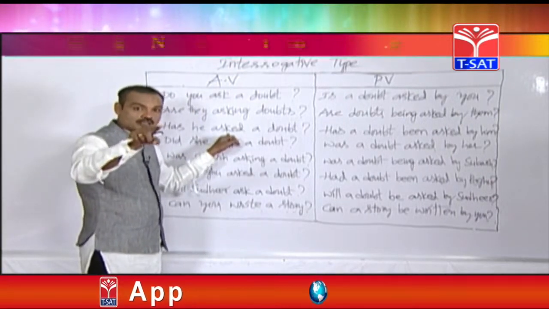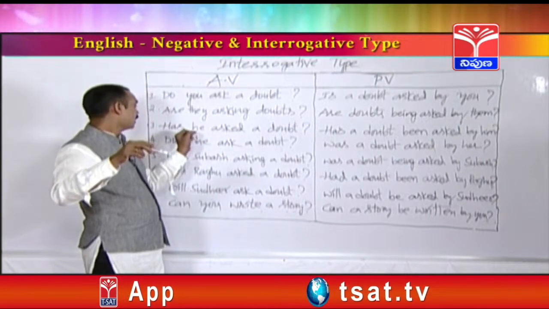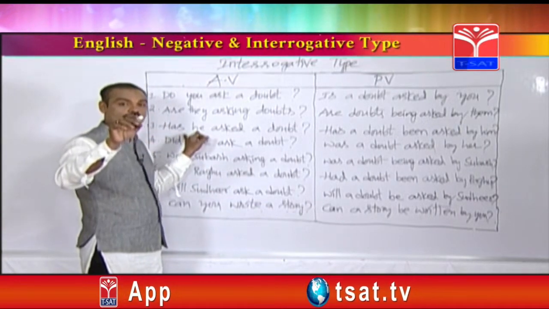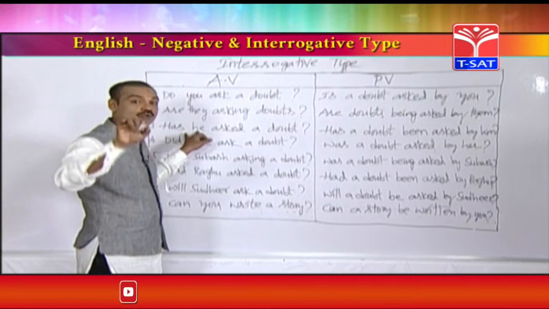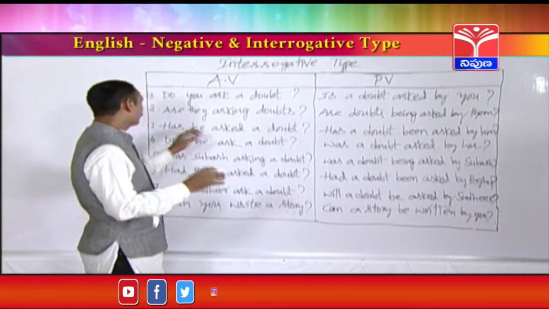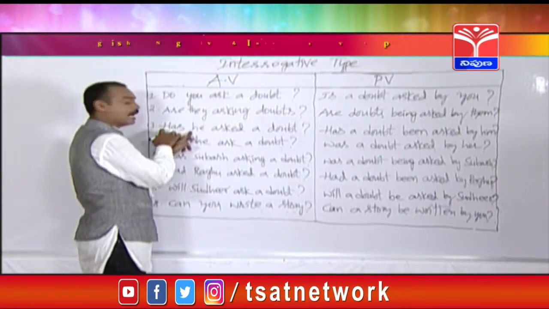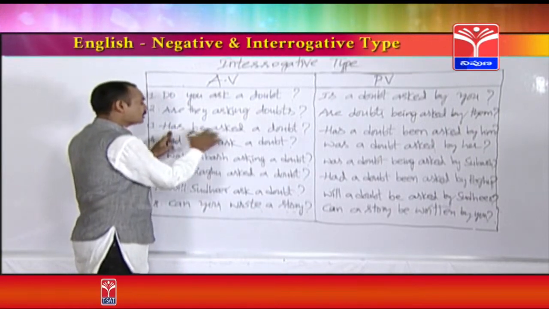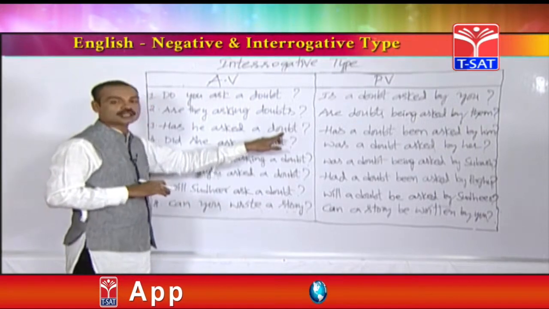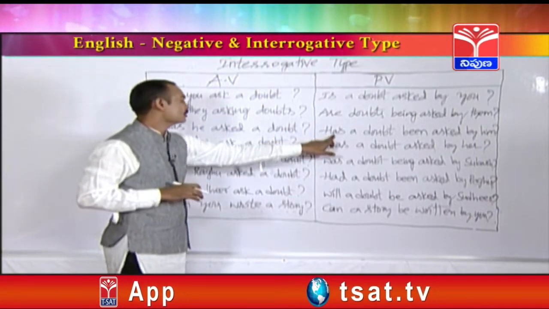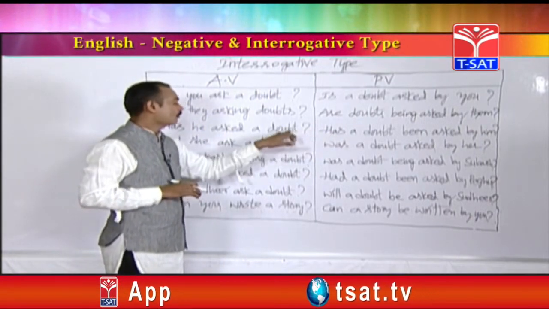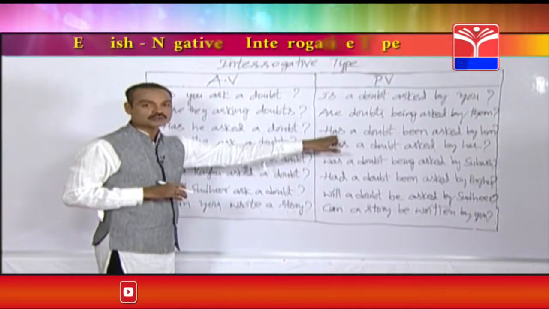Has a student asked? For example, students plural. Have students asked? So friends, for a singular subject, has should be used. For plural subjects, have should be used. Has he asked a doubt? Here object is singular. So for singular objects has, for plural objects have should be used.